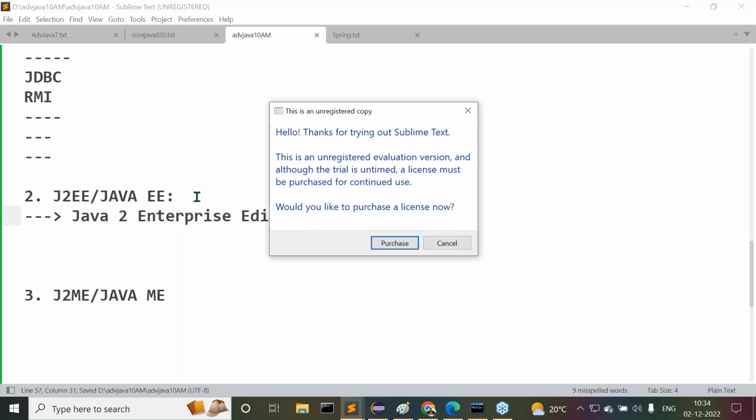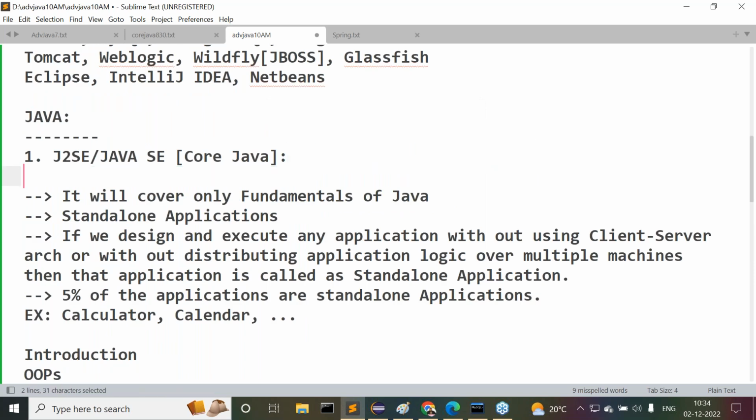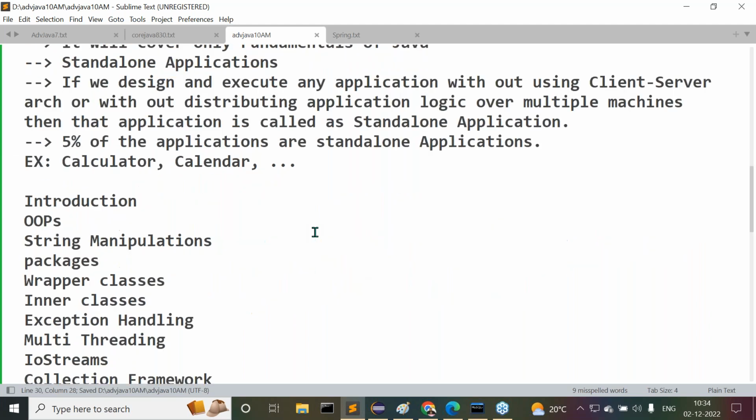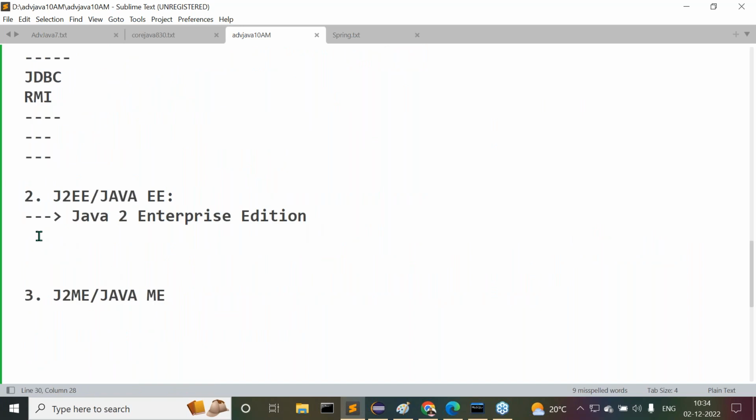But what is this J2SE actually? J2SE is Java 2 Standard Edition. J2EE is Java 2 Enterprise Edition.